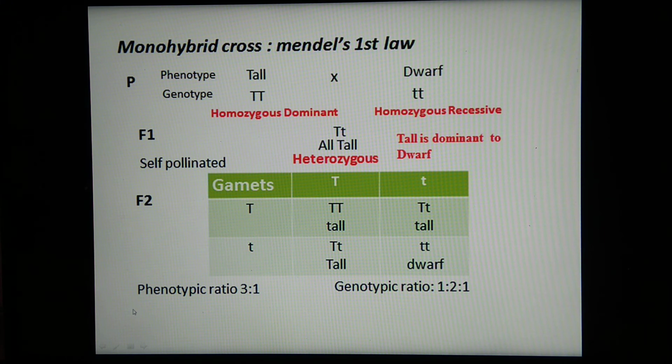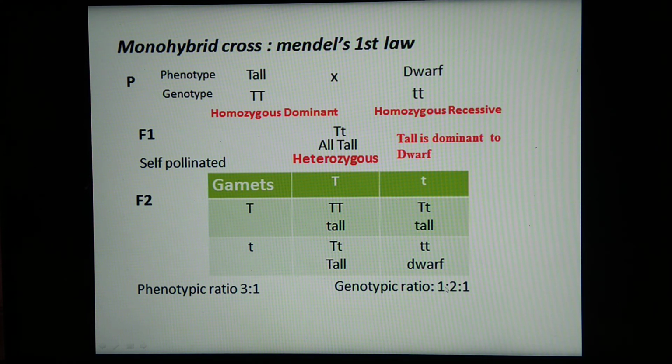So what is the phenotypic ratio? Phenotypic ratio means the physical appearance, external appearance of the plants. 3 are tall and only 1 is dwarf. We can say that the ratio is 3:1. And what is the genotypic ratio? Here pure tall is only one plant. Here one plant is pure tall. These two plants are hybrid tall.